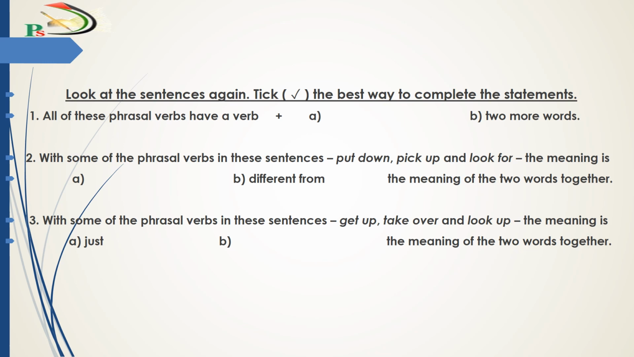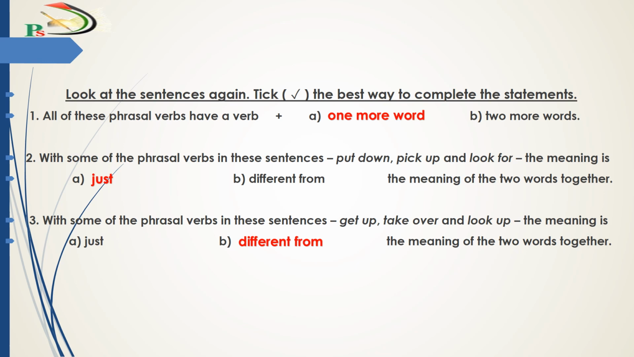Let's do the first exercise. Look at the sentences again. Take the best way to complete the statements. Number 1. All of these phrasal verbs have a verb plus one more word. Number 2. With some of the phrasal verbs in these sentences, put down, pick up, and look for, the meaning is just the meaning of the two words together. Number 3. With some of the phrasal verbs in these sentences, get up, take over, and look up, the meaning is different from the meaning of the two words together.